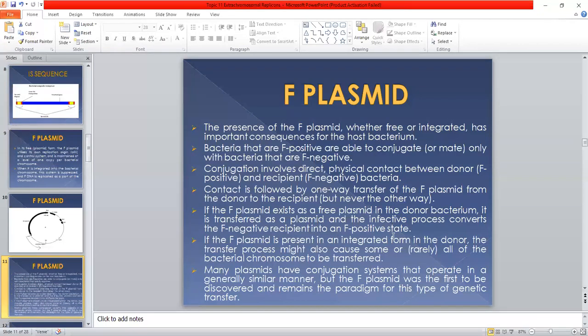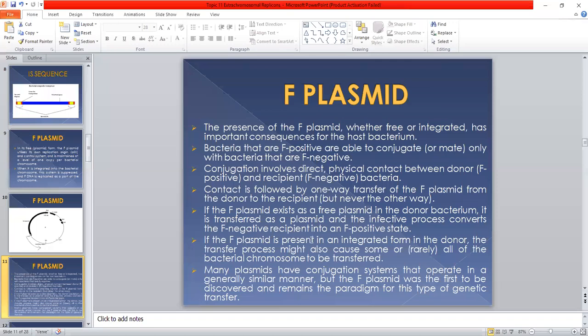There is transfer in both cases, whether the plasmid is free in the bacterial cell or integrated into the bacterial genome. When a free plasmid is transferred from an F positive bacterium to an F negative bacterium, it converts the F negative recipient into an F positive state.